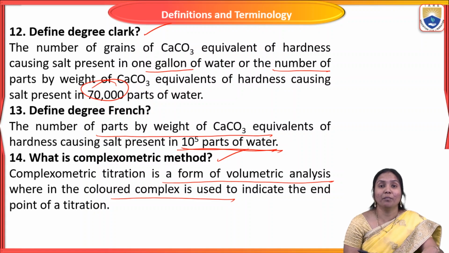Simply, the complexometric method is also called the EDTA method. Here EDTA forms a complex with hardness-causing ions, which is why this method is called the complexometric method. Here the indicator used is EBT, Eriochrome Black T. It is used for identification of the endpoint of the titration.